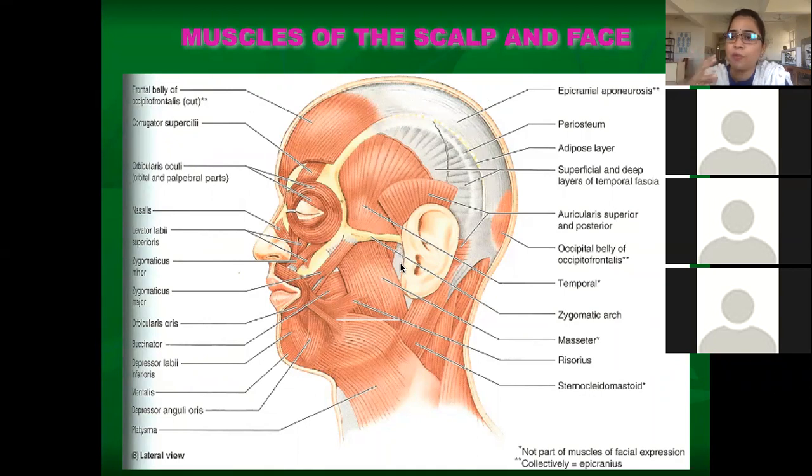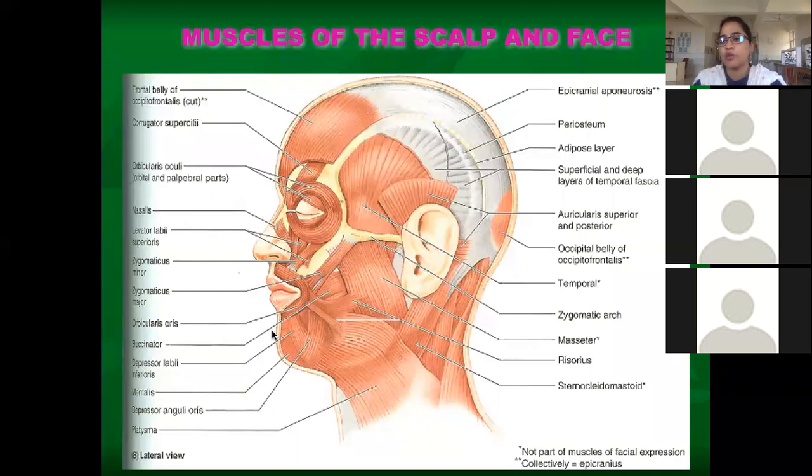The muscles of the scalp as well as the face, you cannot appreciate well during the dissection, because they were embalmed long back. So what are the muscles around the ear? Auricularis superior, auricularis anterior, and auricularis posterior. Here you can see the risorius. This is the platysma and this is the risorius. And the rest of the muscles: levator anguli and depressor anguli. Depressor labii inferioris and mentalis are in the front.